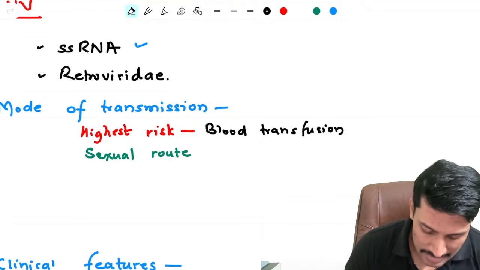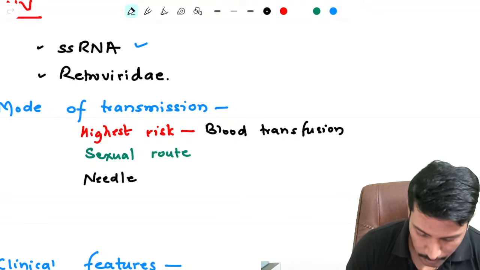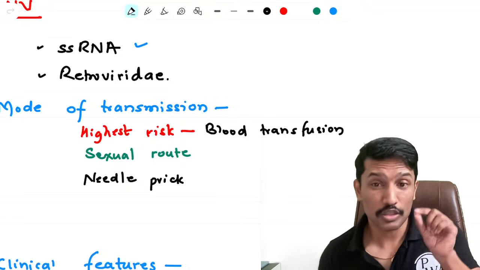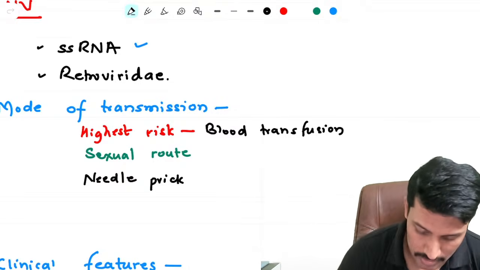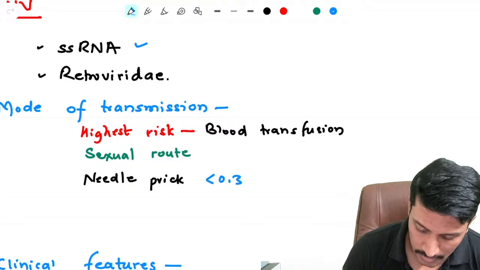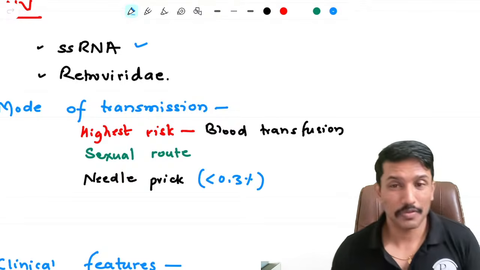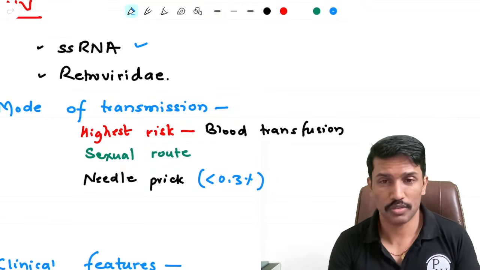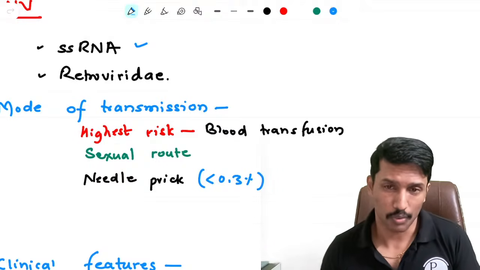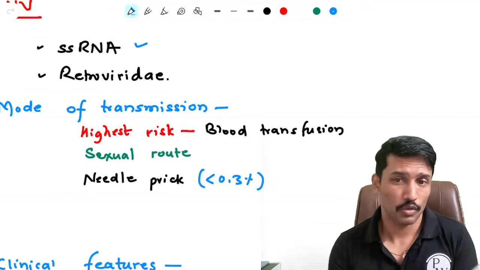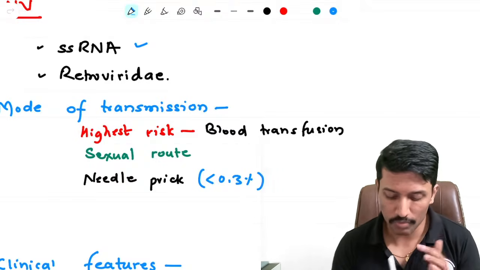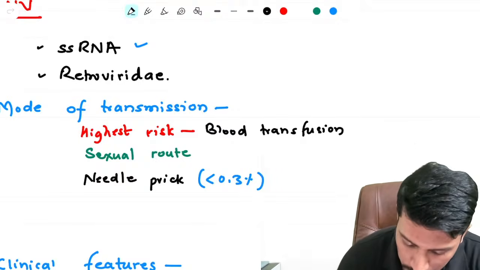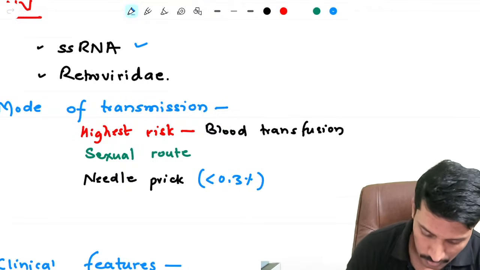Apart from that, needle prick can also cause it, but one should remember that the risk of transmission through a solid needle prick is very low. It is usually less than 0.3%. That means if 1,000 people get pricked by a needle which was already used on an HIV positive individual, 3 of them may turn positive. The remaining 997 do not get HIV. So this is about the mode of transmission. Highest risk is with blood transfusion, then sexual route, needle prick. We forgot to mention one more, the mother to child transmission.